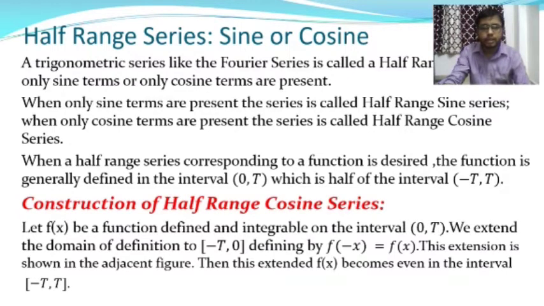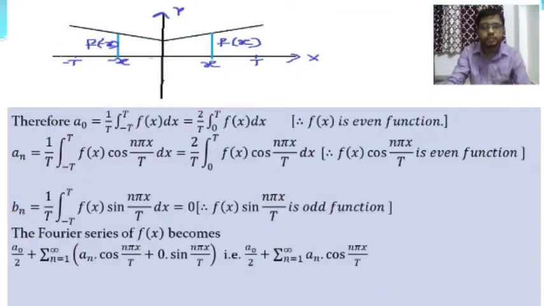Then the extended function f of x becomes even in the interval minus t to plus t. Here is the figure where f of minus x is equal to f of x, that means the function f of x is an even function in the interval minus t to plus t.